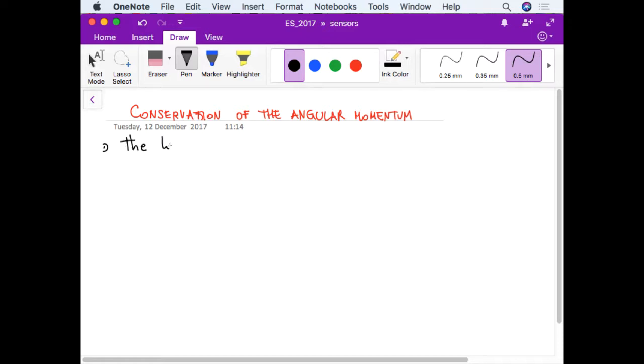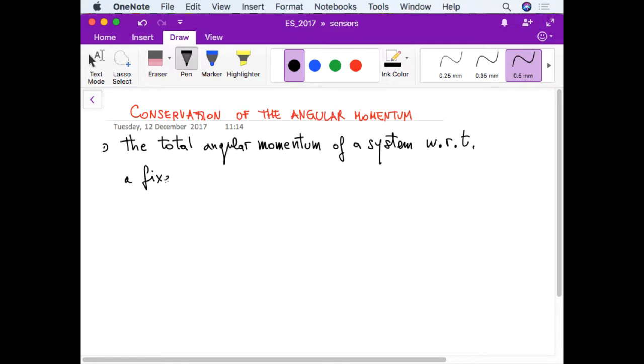It says that the total angular momentum of a system with respect to a fixed point is constant if no external force acts on the system.